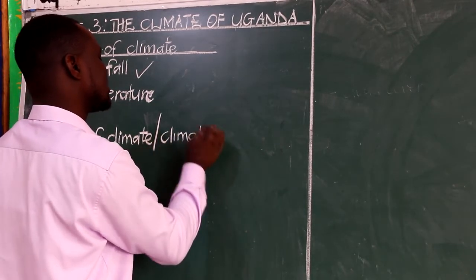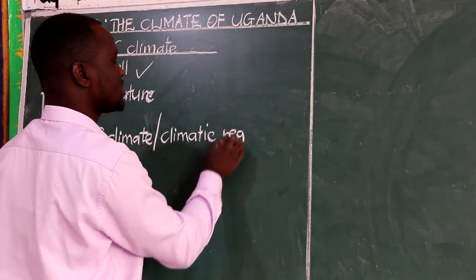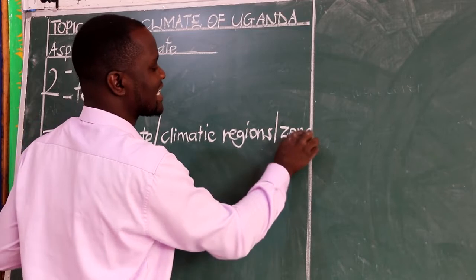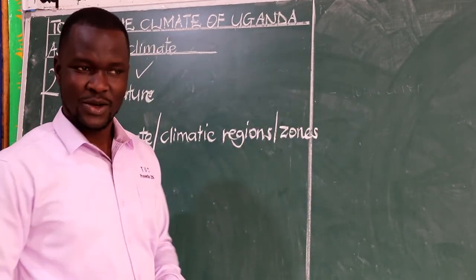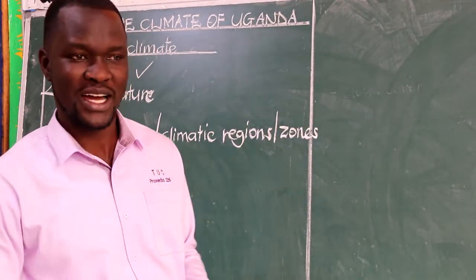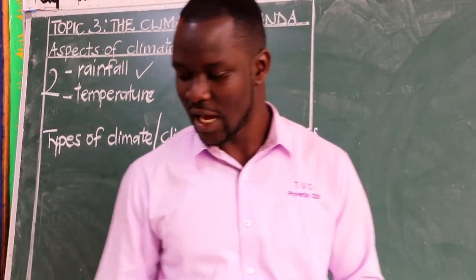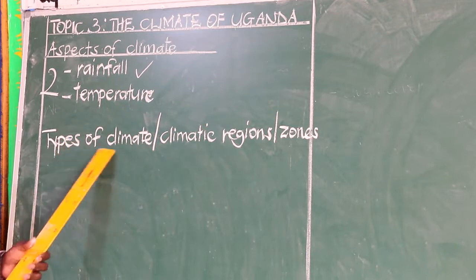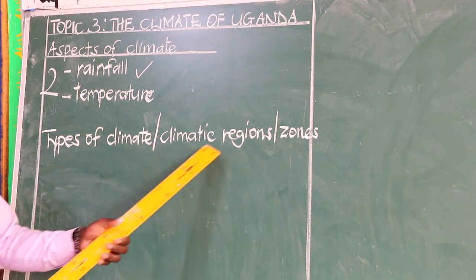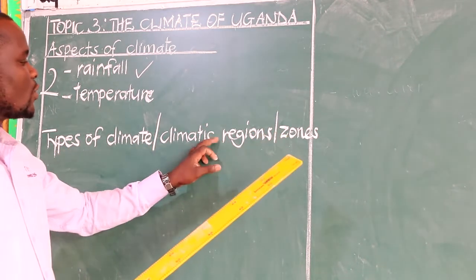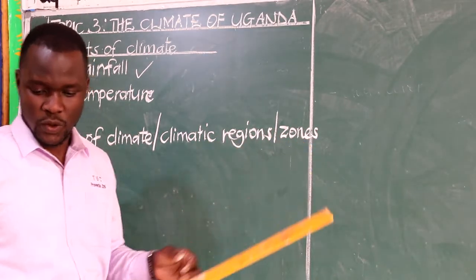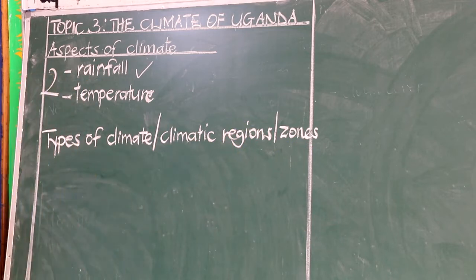Or we can also call them climatic zones. We need to be aware of all these words that can be used in our question papers. We can call them types of climate, climatic regions, or climatic zones. So we need to be aware.